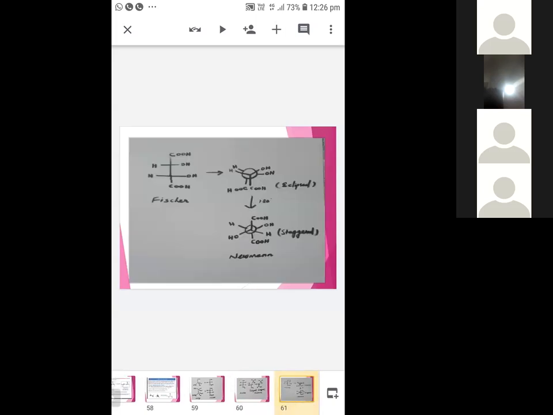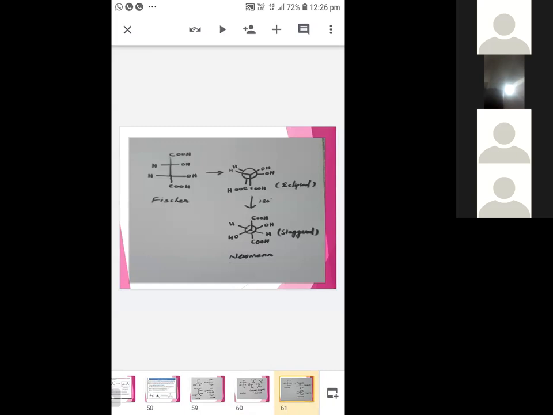The same way, Newman projection. Front carbon, dot, line, dot. Then the back carbon should be represented as a circle. You just convert from Fisher to Sawhorse to Newman projection in eclipsed form.